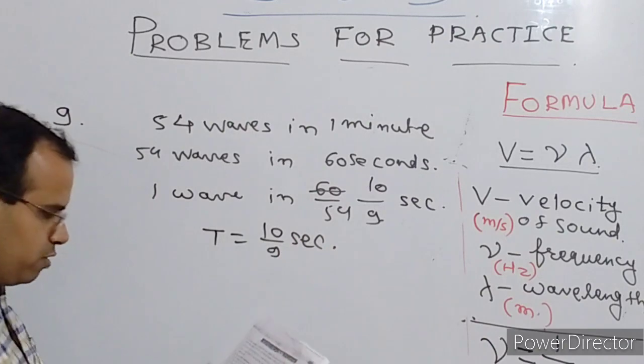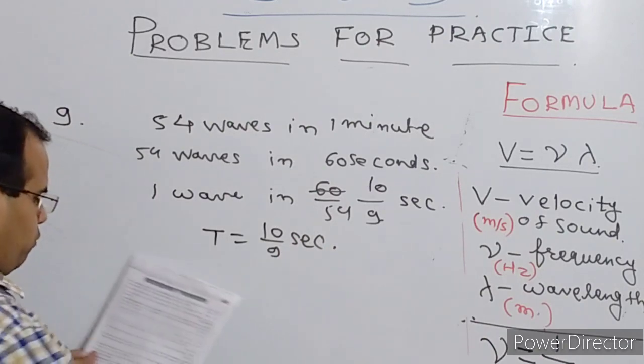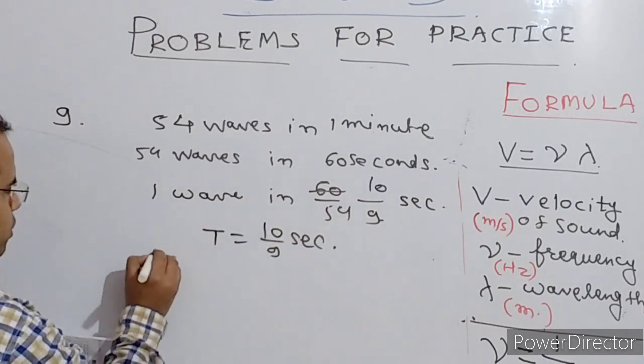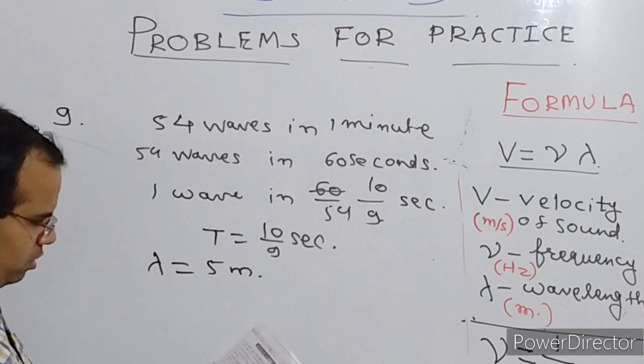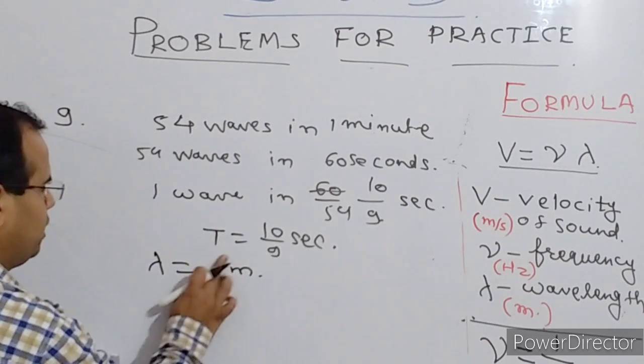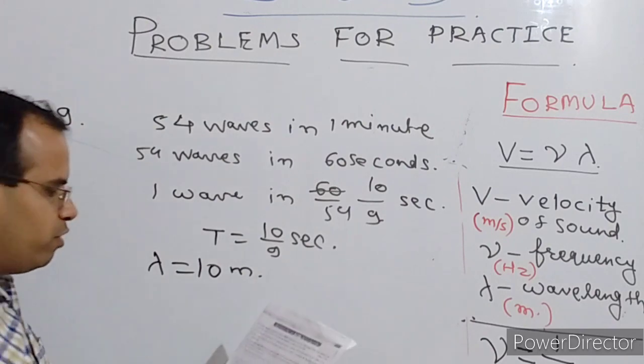Okay. Now what is given? If the wavelength of wave is 10 meter, find the velocity. Wavelength of wave lambda is given, it is given 10 meter. Wavelength is given 10 meter, and what is asked is wave velocity.